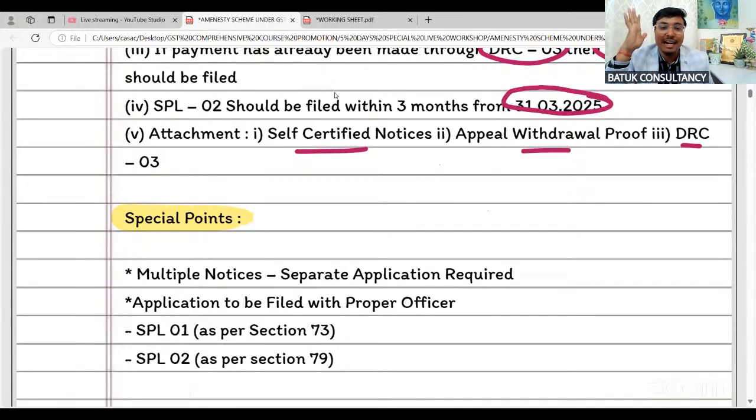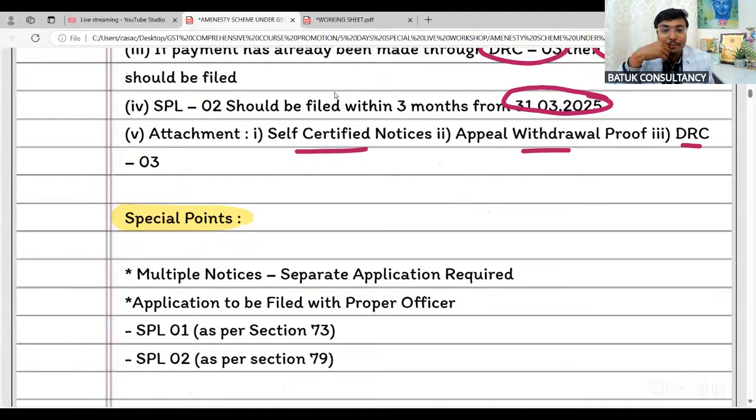So the procedure is that they have to file one application before the appellate authority for withdrawal of the appeal, through the GSTN common portal. And if the same feature is not available on the GSTN common portal, because in multiple states this is the issue, in that case they have to file one manual application before the authority for the withdrawal of the appeal. And as we all know, when you file the application for the withdrawal of appeal, immediately you will not get the order.